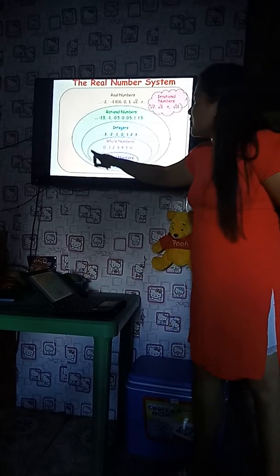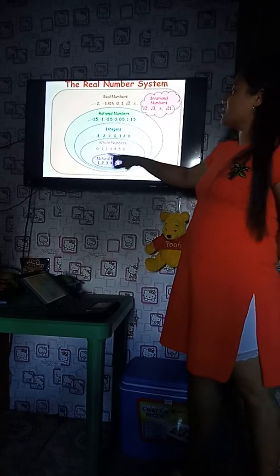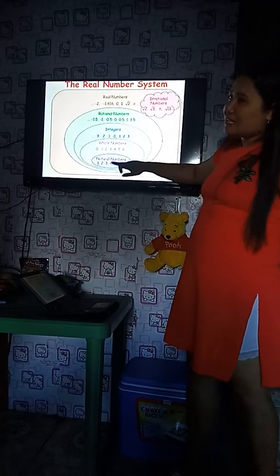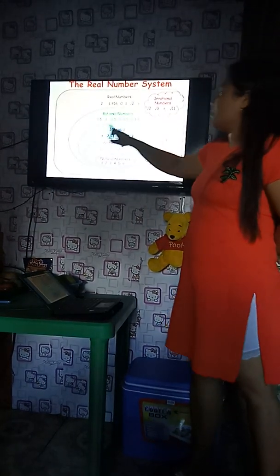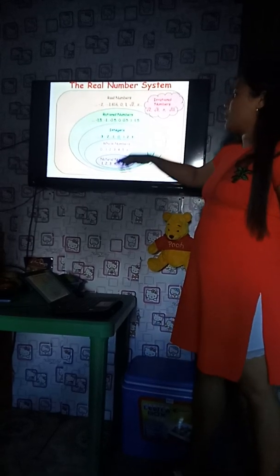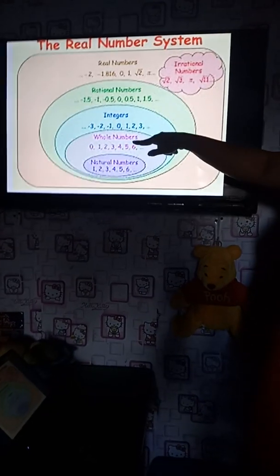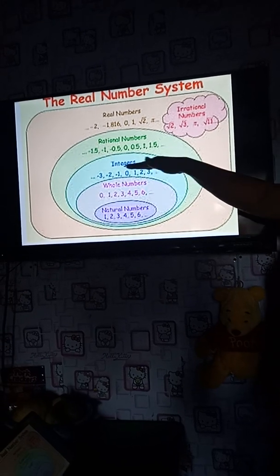Then the second one is for whole numbers. As you have noted, it is just the natural numbers plus 0. Then we have here the integers. Integers include the natural numbers, the whole numbers, plus the negative numbers.